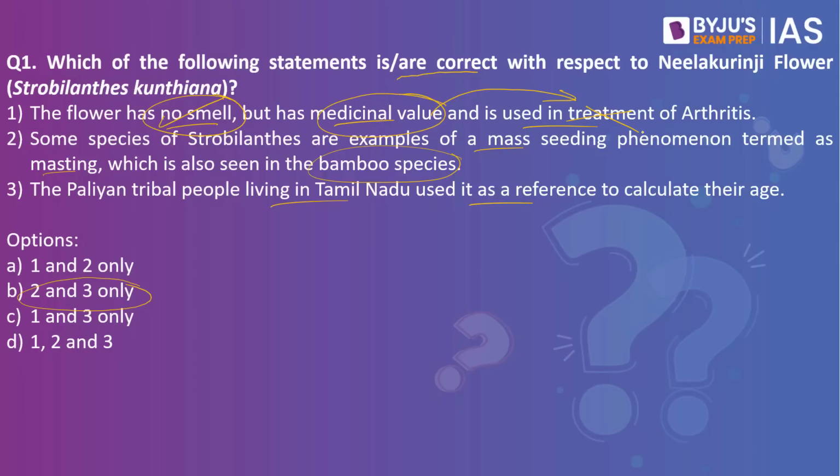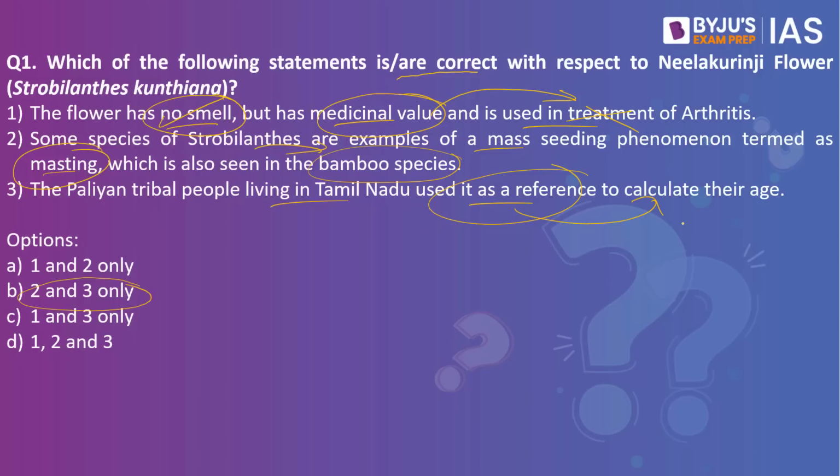When you look into the second statement, some species of Strobilanthes are examples of mass seeding phenomenon termed masting. This is right, and this is also seen in bamboo species as well. This is called masting, and it can be defined as synchronous production of seed at long intervals by a population of plants. So the second statement is right. When you look into the third statement, the Palayan tribal people living in Tamil Nadu use it as a reference to calculate their age. This statement is once again right.